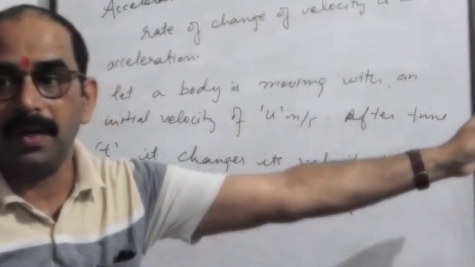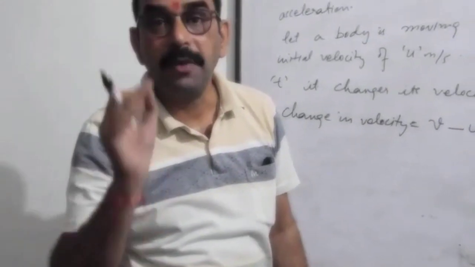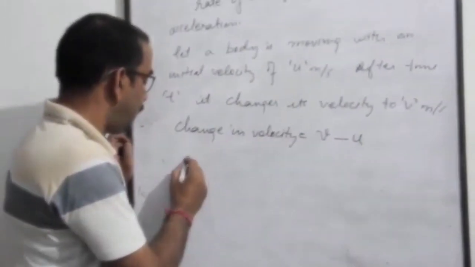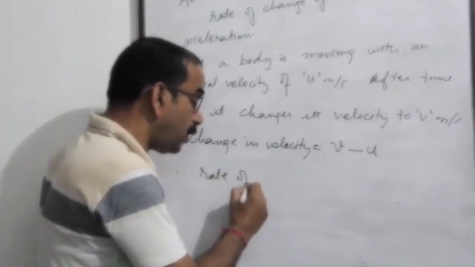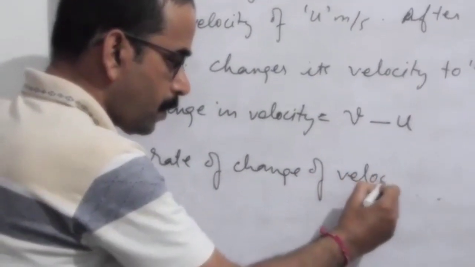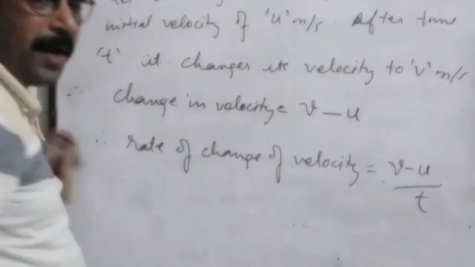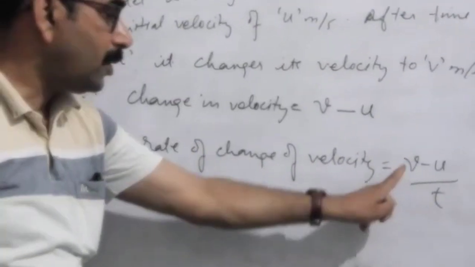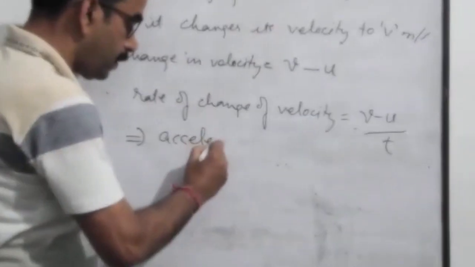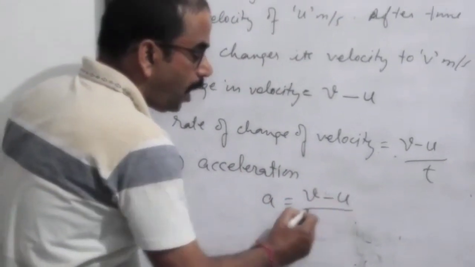But what is acceleration? It is rate of change of velocity. Beta, whenever we use the term rate, it means we have to divide things by time. So rate of change of velocity: change of velocity is v minus u, per unit time, upon t. So this is rate of change of velocity, v minus u upon t. This implies acceleration a is equal to v minus u upon t.